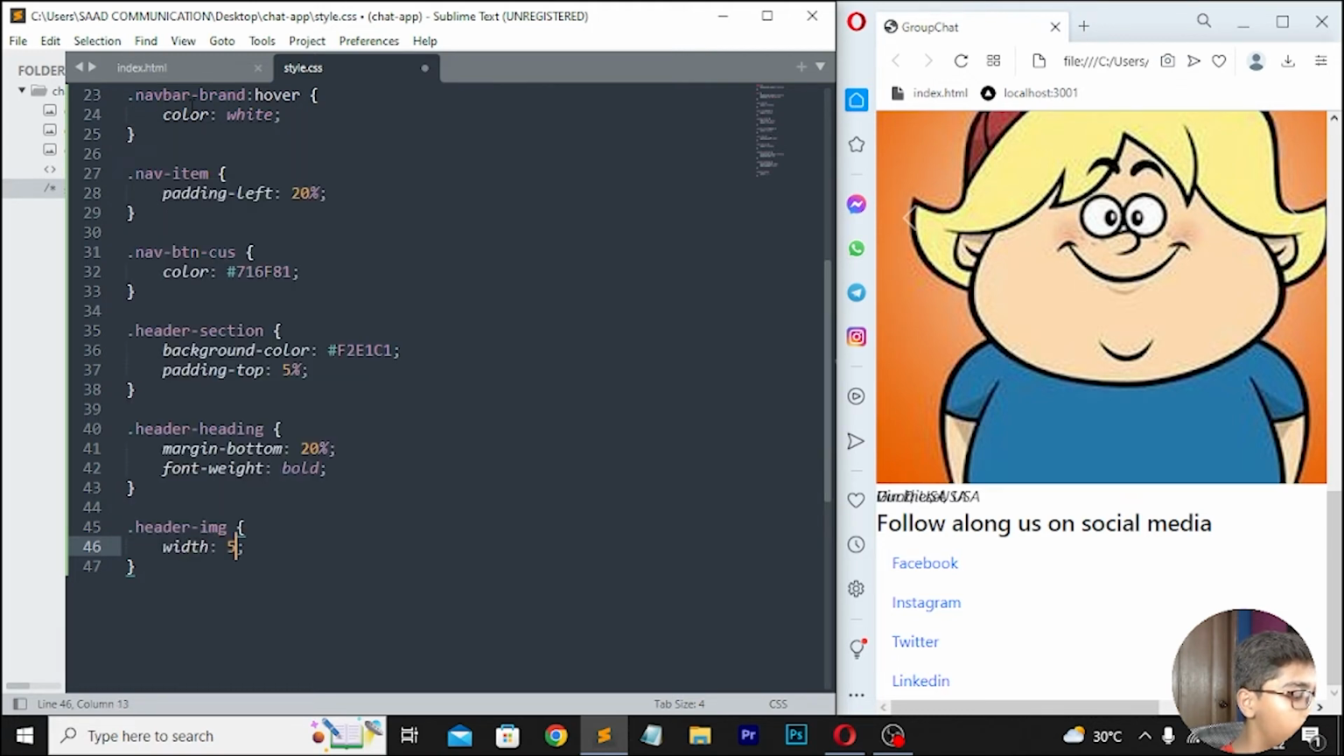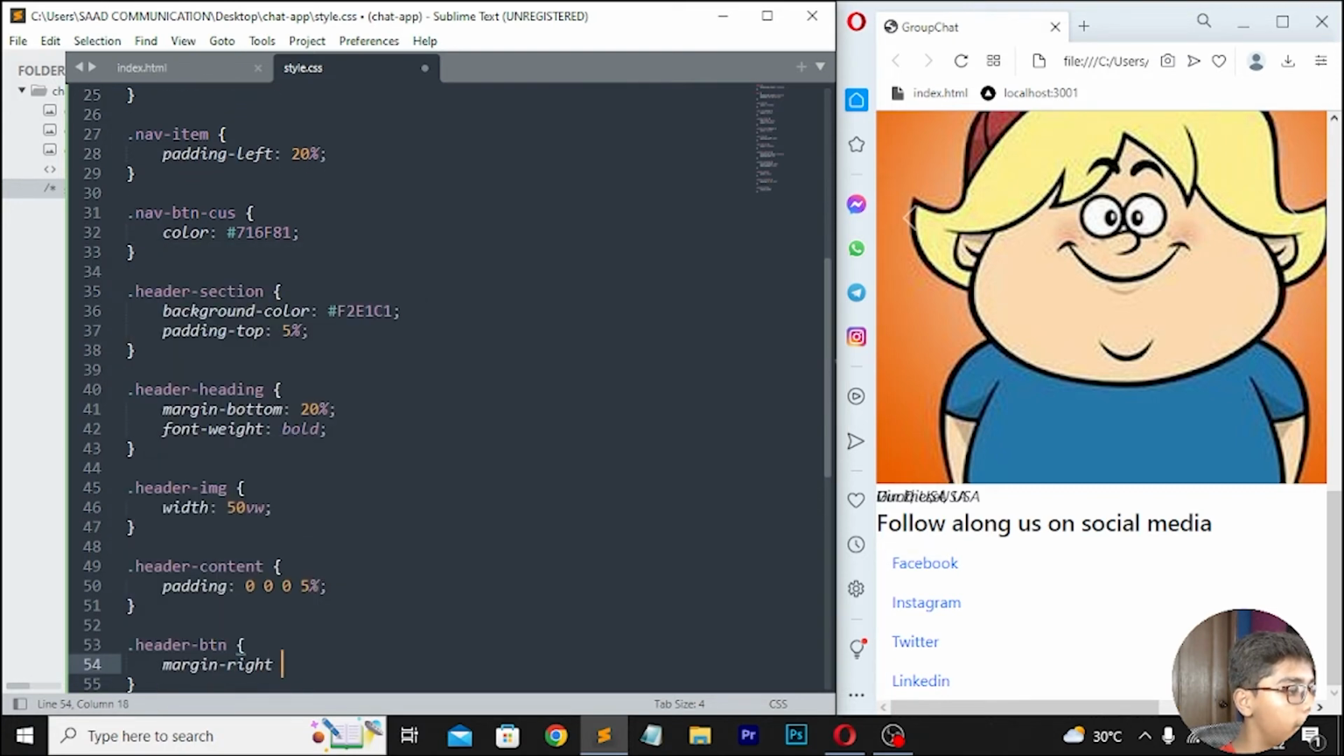So here I'll be writing width 50vw. Move down right here, .header, then I'll be writing .header-content. Right here padding, which should be 0.005%. Then move down right here .header-btn. Then right here margin-right, which should be 10%. Then right here color, which should be 716f18.